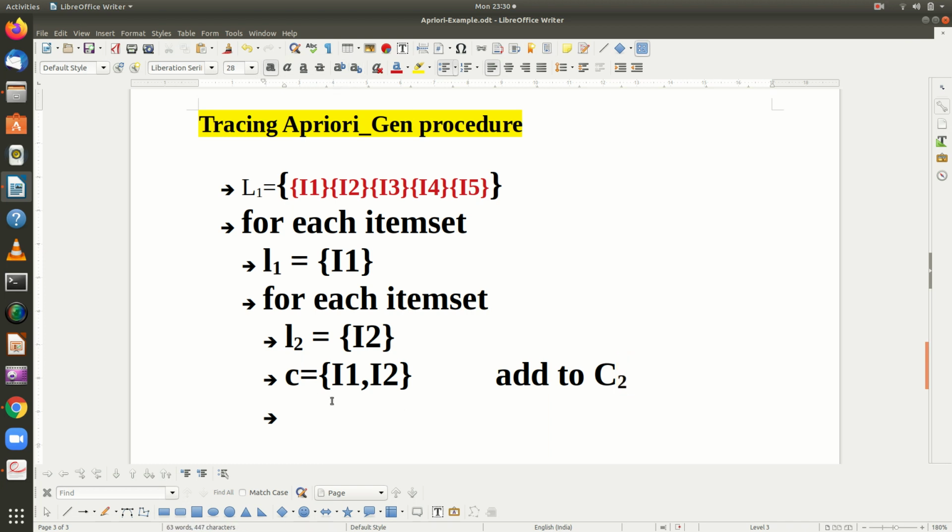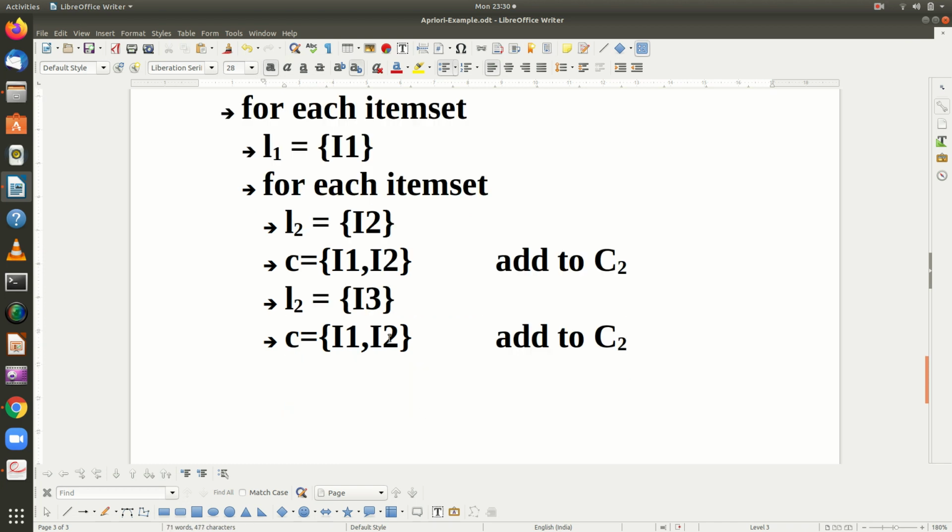Now again the process will be repeated. L2 will be I2, we got this. Now L2 is going to be I3, so in the third iteration it is going to be I3. I1 is lesser than I3, so we get the same condition here. You will have I1 comma I3. I1 and I3 both are frequent, so it will be added to C2.